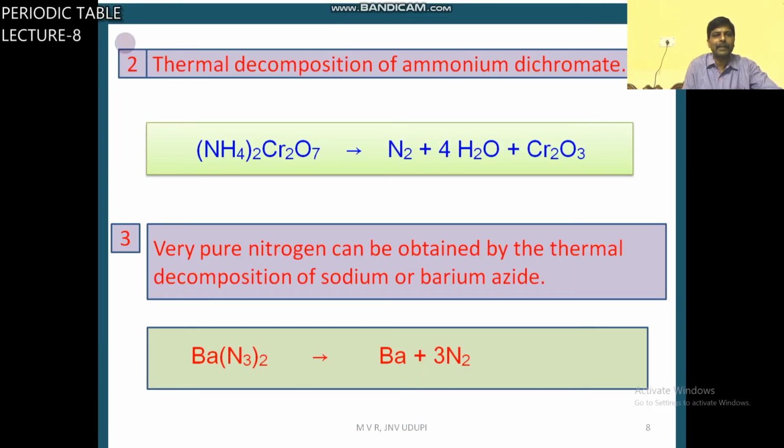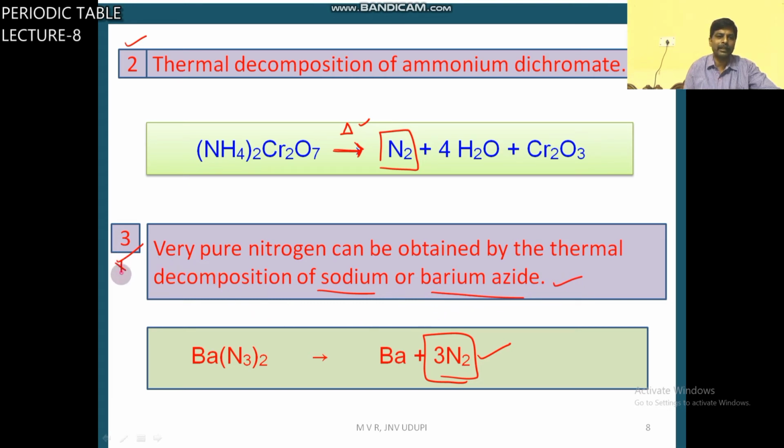Second laboratory method is thermal decomposition of ammonium dichromate. Ammonium dichromate on heating, thermal decomposition, gives nitrogen. Third method gives very pure nitrogen. Very pure nitrogen can be obtained by thermal decomposition of sodium or barium azide.